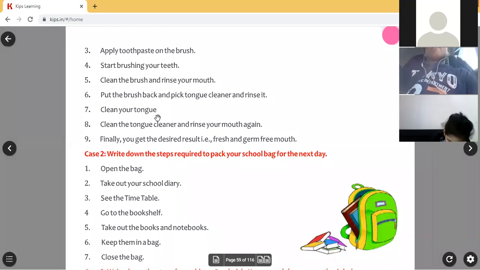Sorry, she needs to clean her tongue. Clean the tongue cleaner and rinse your mouth again. Last, she needs to clean the tongue cleaner and again rinse the mouth. Finally, you get the desired result, that is a fresh and germ-free mouth.